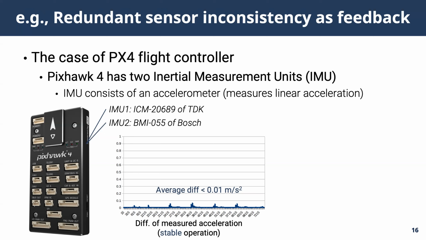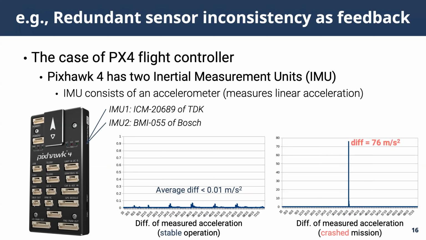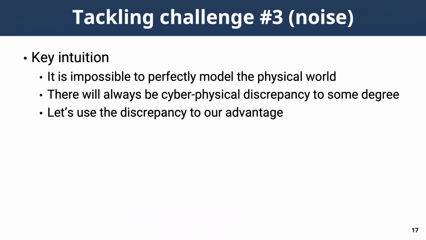However, when there's a sudden change of movement, such as a collision, the two IMUs report very different acceleration values because one IMU is much more sensitive to sudden changes of acceleration. We can utilize this characteristic as feedback in our testing by marking the inputs interesting if they lead to bigger inconsistency.